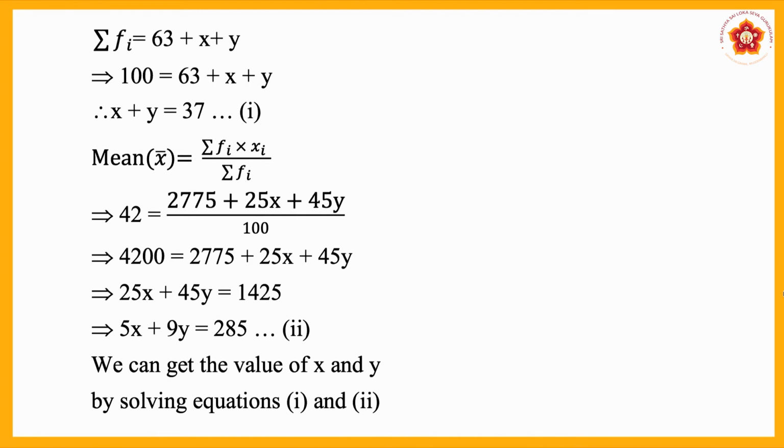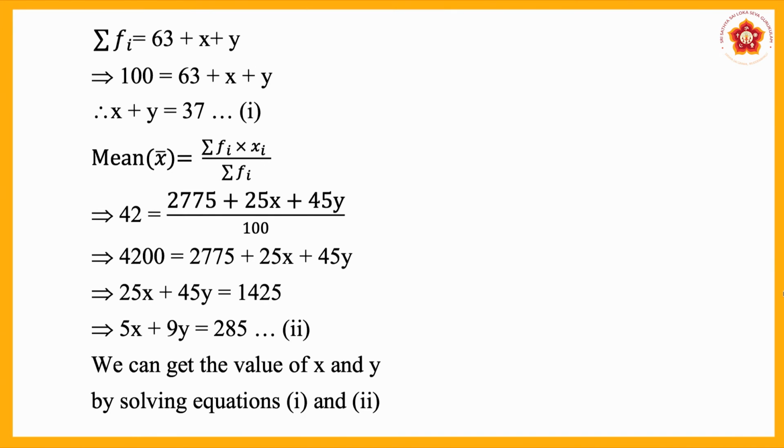Similarly, you have to apply another formula, mean x bar equal to sigma Fi xi divided by sigma Fi. Here mean is also given in the problem. Therefore, mean is given as 42. Substitute in the equation, then you will get 42 is equal to sigma Fi xi, which I have already found out, that is 2775 plus 25x plus 45y, divided by sigma Fi, the sum of the frequencies already given in the problem, that is 100. Substitute here.